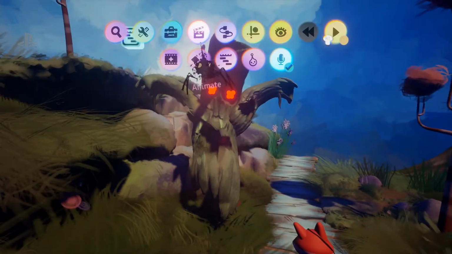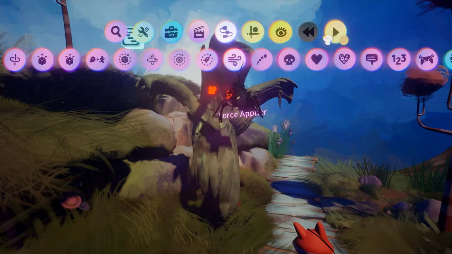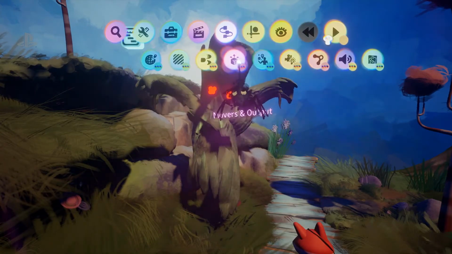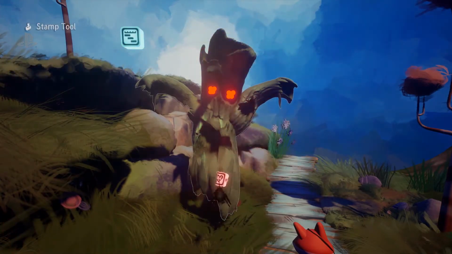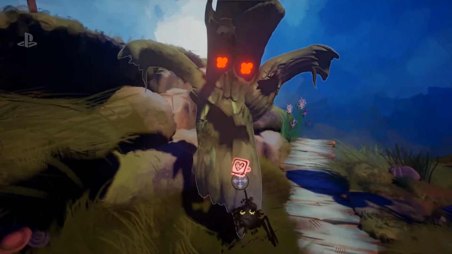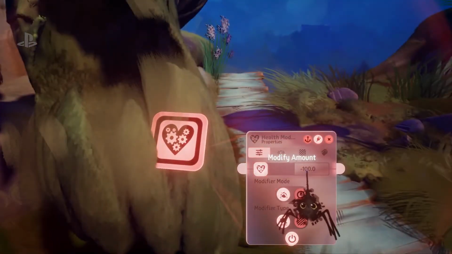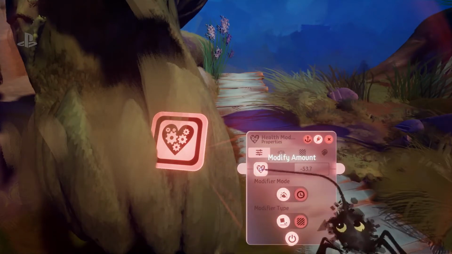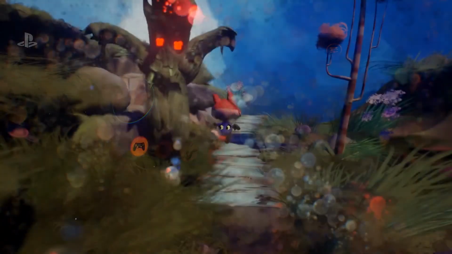So that's really easy. If I go into my components here, this is all the various sort of gadgets and components and things that you can use to make logic and rules. Wow. So if I go into, I think it's in there, health modifier. Here we go. So all I need to do is attach this to this object, like that. And now anything that bumps into this thing is going to get its health modified. So if I just open this up, currently it's going to take away 100% of your health, which is a bit mean. So let's make that a bit less, maybe about a third or something. So in theory, fingers crossed.